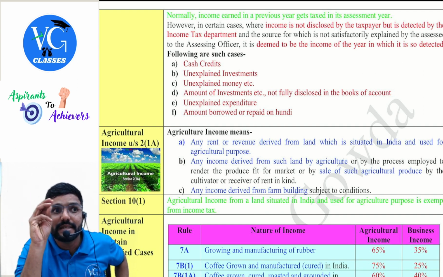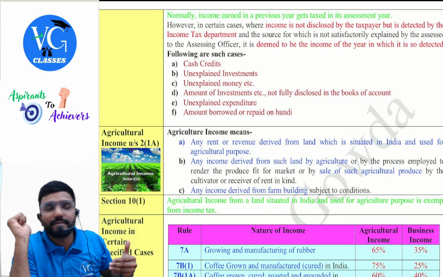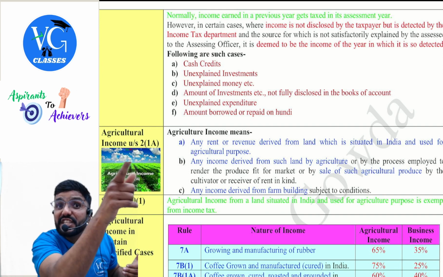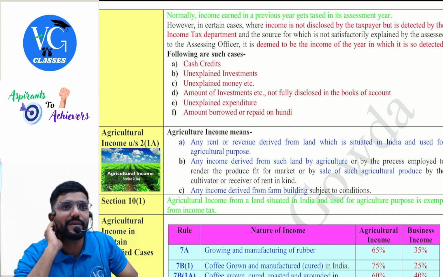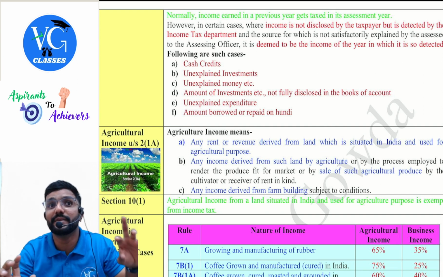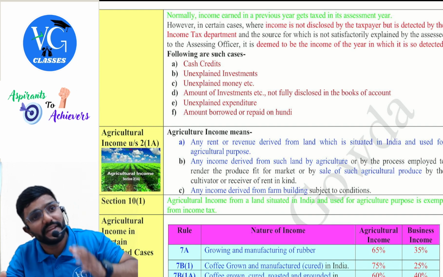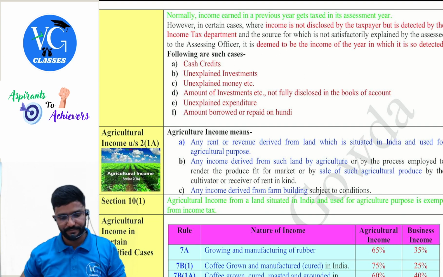Clear? Next example. I borrowed 10 lakh from you through an account payee cheque. Not an income for me. I repaid 12 lakh to you, including interest, in cash. The entire 12 lakh is an income. Now, how did the figure change, sir? Because when I received it, it was not taxed. Now, when I repaid, including the principal amount, it would be taxable, guys.